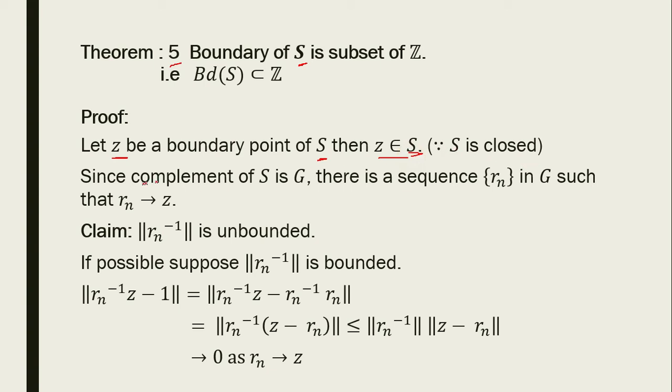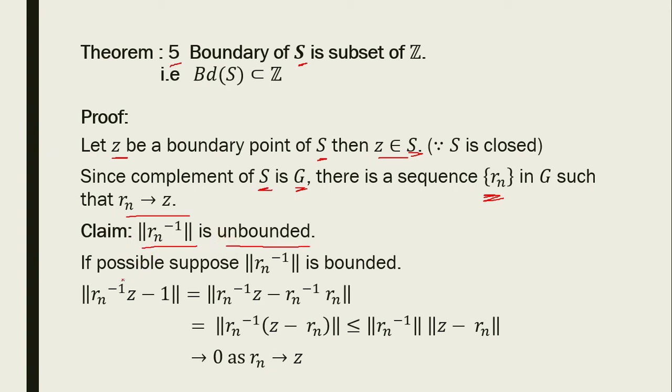Since the complement of S is G, the set of all regular elements in the Banach algebra, there is a sequence Rn in G such that Rn tends to Z. Claim: norm Rn inverse is unbounded.